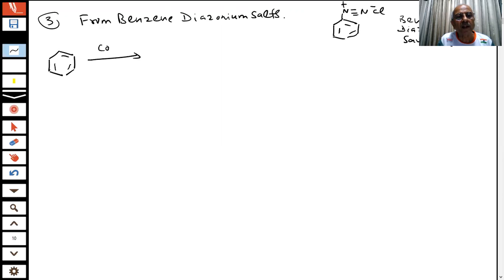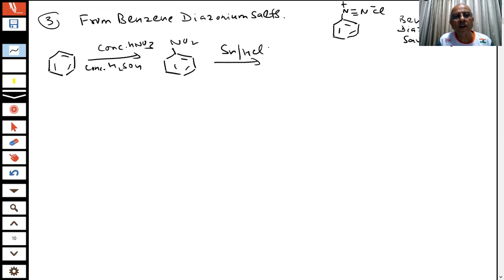If I do the nitration of benzene, what I get is nitrobenzene. If I do the reduction of this, I get aniline. This is my aniline, students.